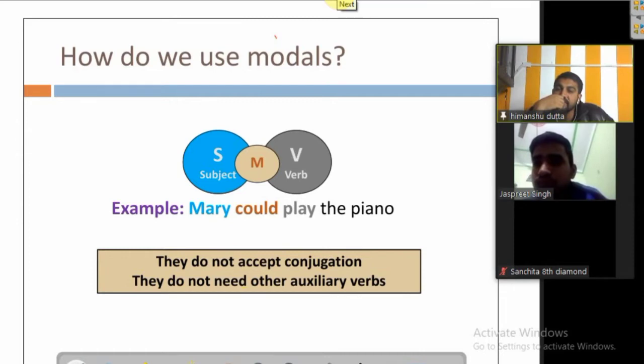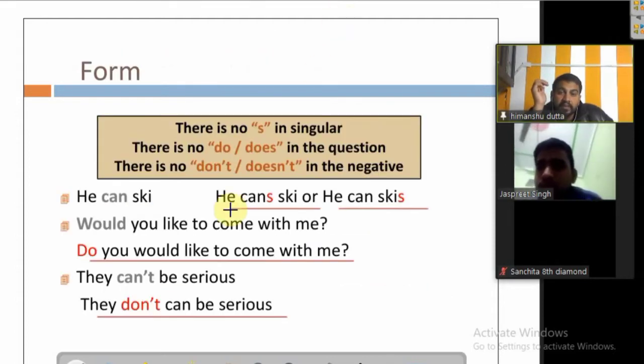So that is why they do not need any other helping verb to make meaning out of it. So in that sense you can keep in mind that they are so emphatic, their effect is too much that their meaning used to be a little bit different from the other sorts of helping verbs. Okay, now they do not follow the rules like the main verbs in a normal sentence.